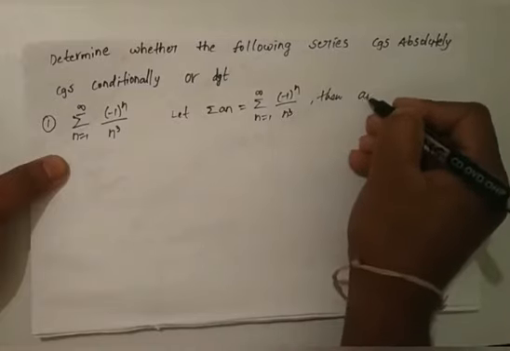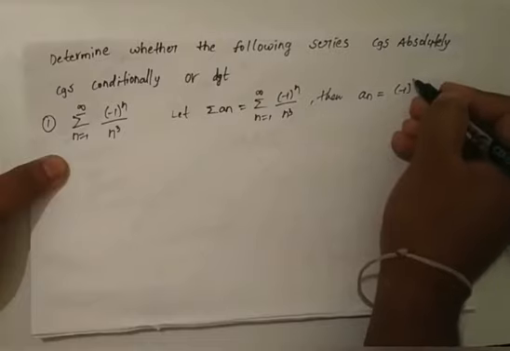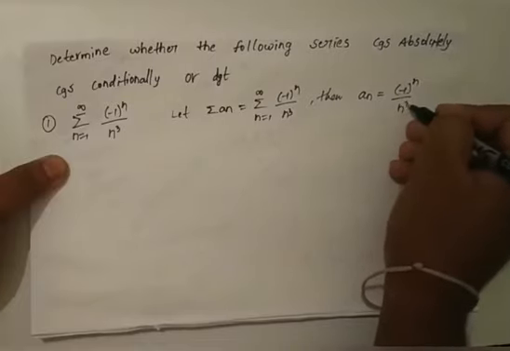Then an will be equal to (minus 1) whole power n by n cube.